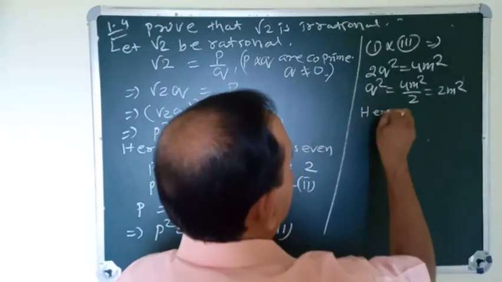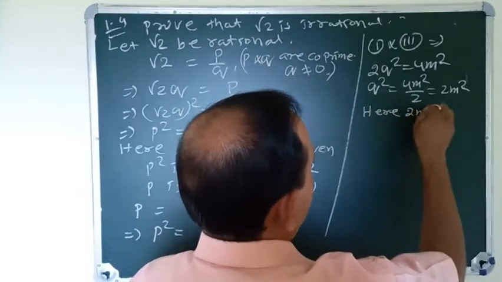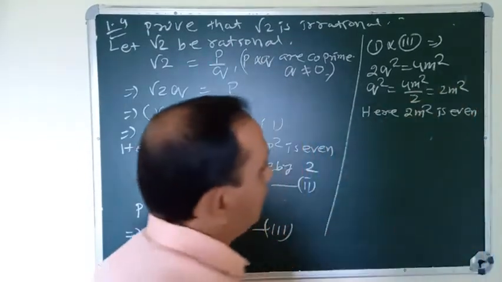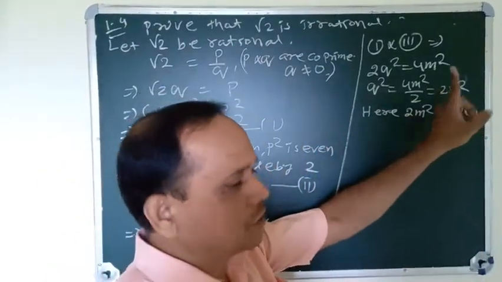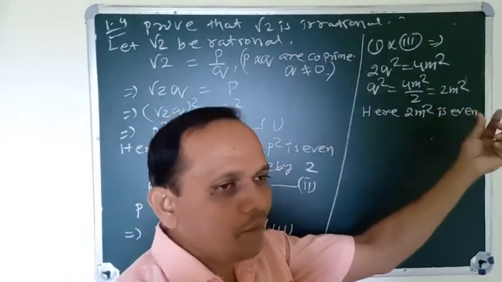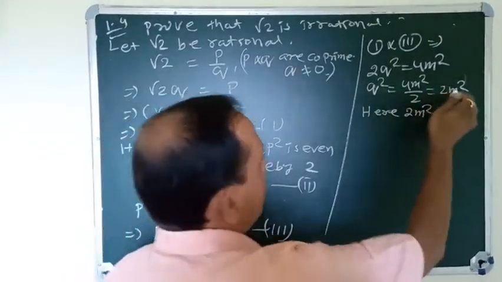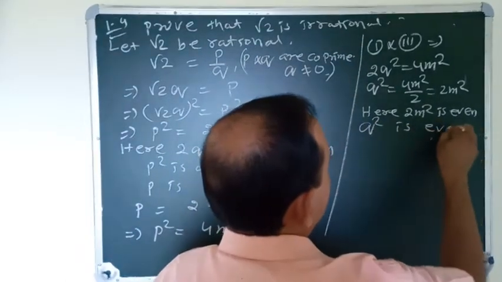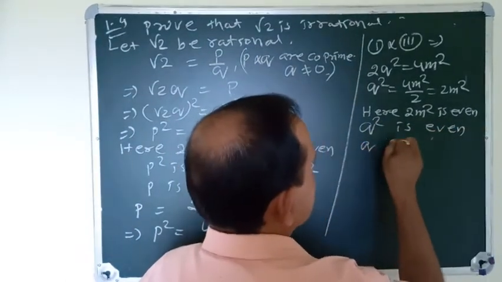Here 2m square is even. Why is it even? It is a multiplication of 2 and m square, so it is of the form 2 times something. So that is even. When 2m square is even, q square is even. Q square is even, then q is even.